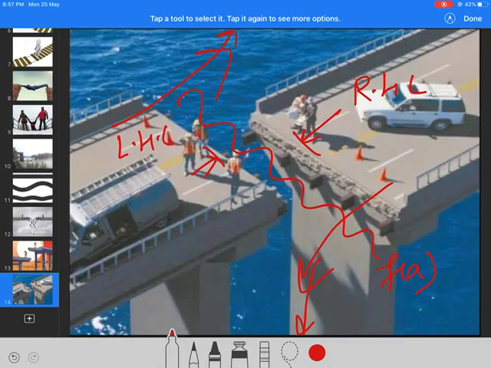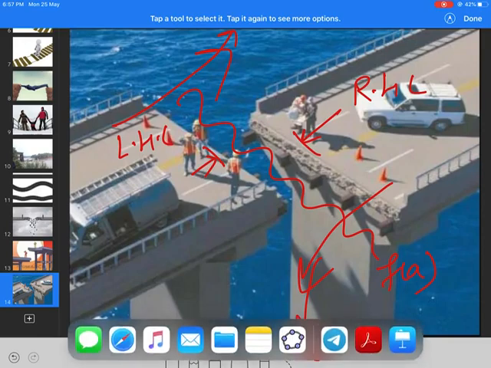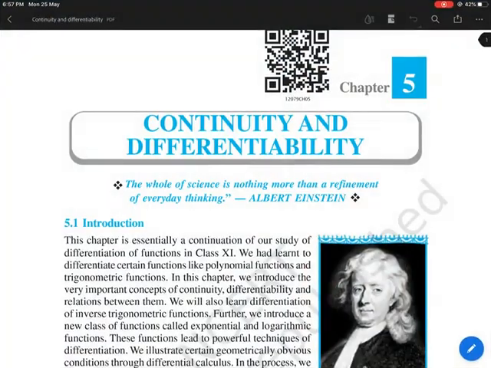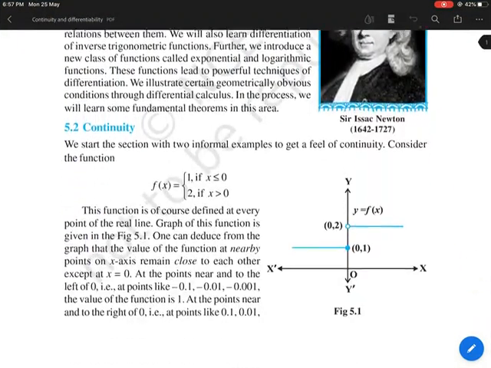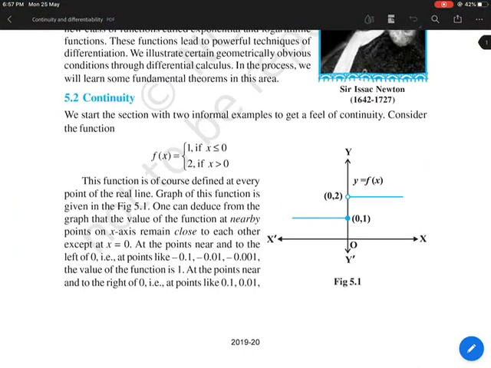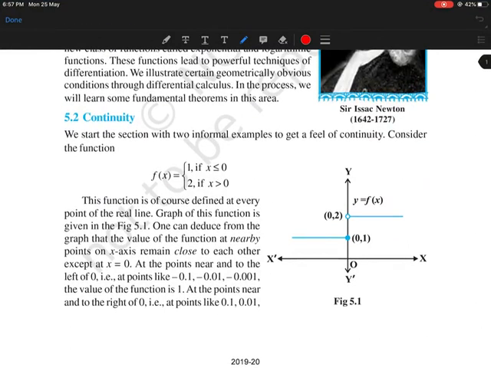Now let's move to the mathematical concept of continuity, or let's use the concept of continuity in our mathematics. Let's see how. Now here I am defining a function f(x) equals 1 if x is less than or equal to 0 and 2 if x is greater than or equal to 0. We draw the graph.